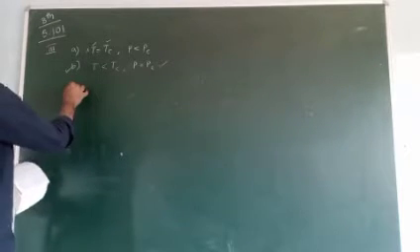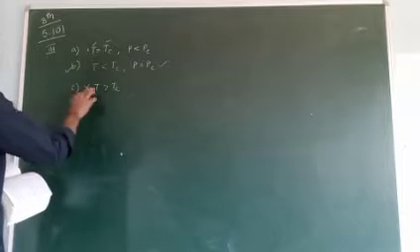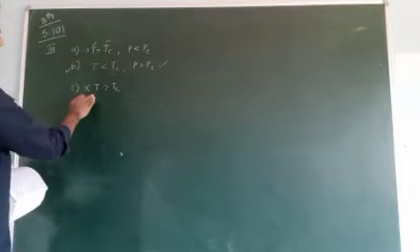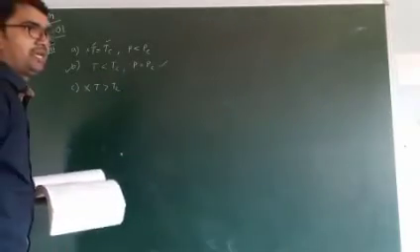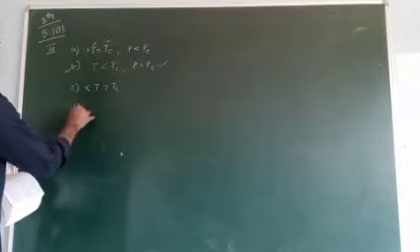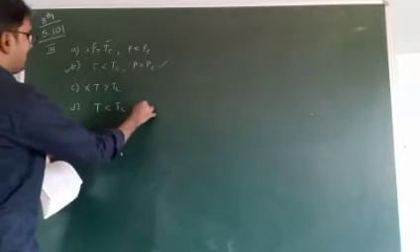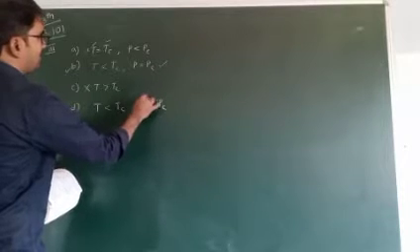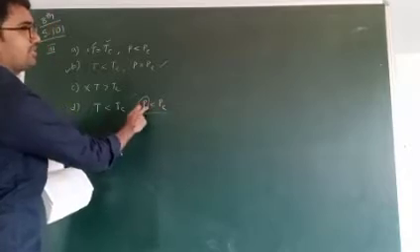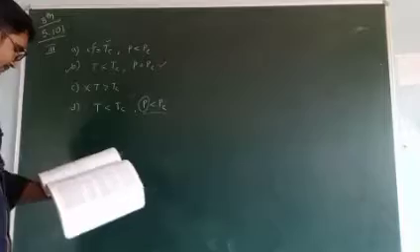Okay, check the remaining two also. C, T greater than TC. It is highly impossible. There is no chance. If we maintain more than critical temperature, the gas is never liquefied. Next, D. T less than TC. Okay, it is correct. But what about pressure? P less than PC. It is wrong. Why? Because the applied pressure must be equal to the critical pressure. Right? So answer is B.